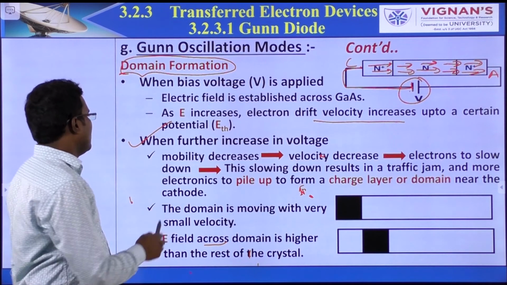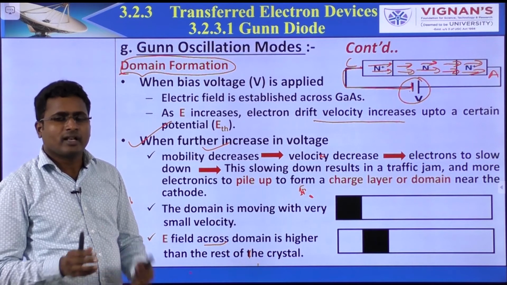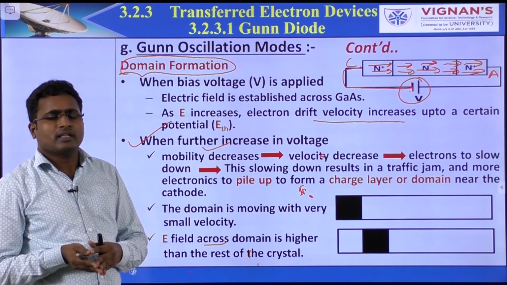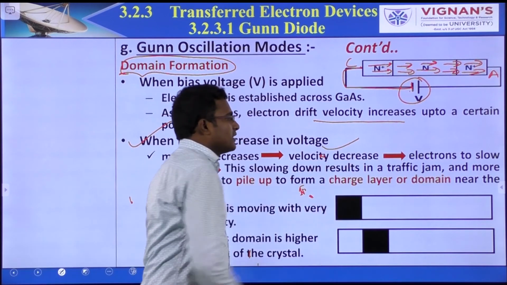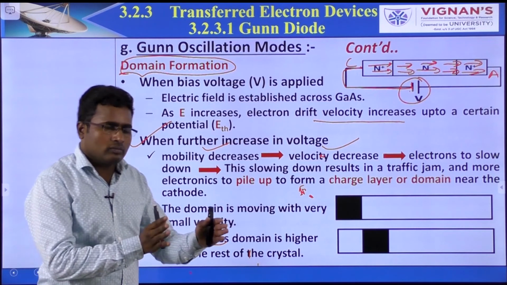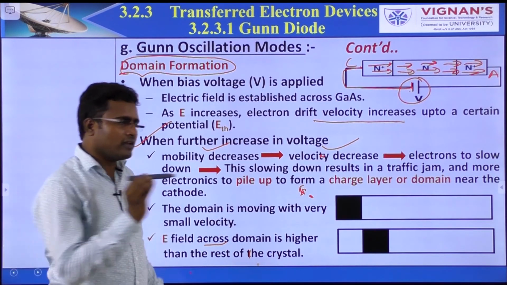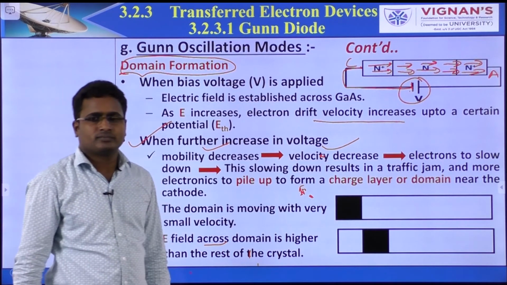So mobility decreases. When the electric field increases, mobility decreases, and when mobility decreases, velocity decreases. That means electrons are slowed down. Previously electrons were moving very fast, now they are slowing down.